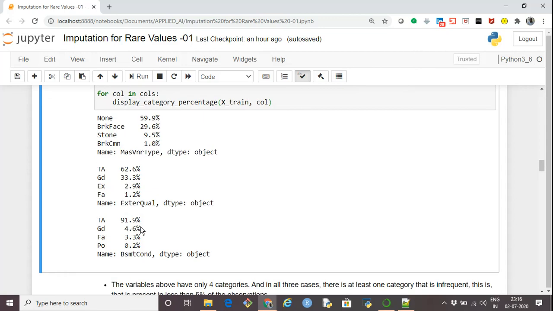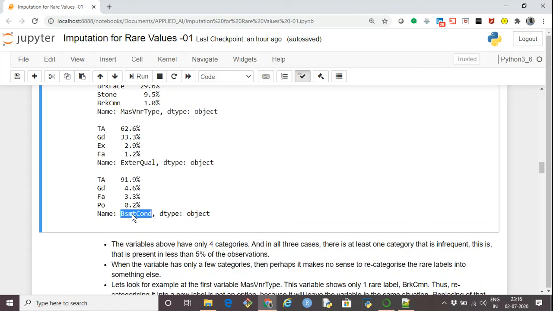So the approach that we can take, in the case of basement condition, the ideal approach is, instead of merging all these categories into the dominant category, it's better to combine all these and name it as other or the rare category, so that we will ultimately have two categories.